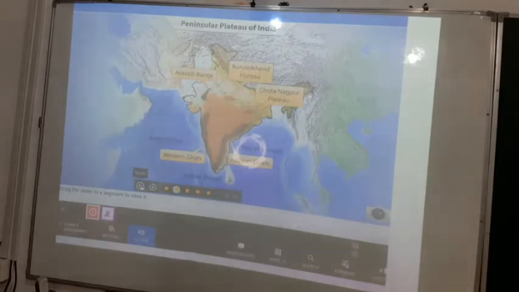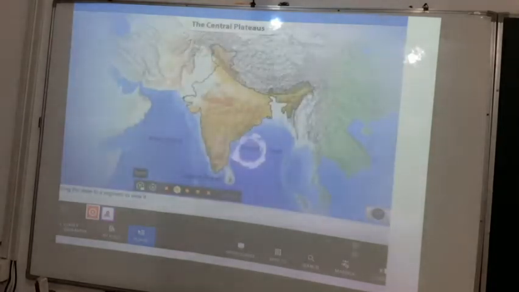Let us learn more about the location of the different parts of the plateau. Okay, so here it is saying in the middle part it is the Bundelkhand plateau, the Chota Nagpur plateau, and the Aravalli range that are covered. The plateaus were made of what? We have just discussed that it is made of igneous and metamorphic rocks.